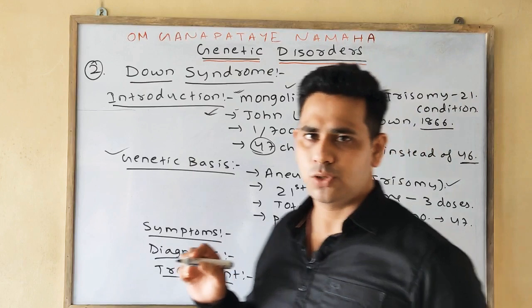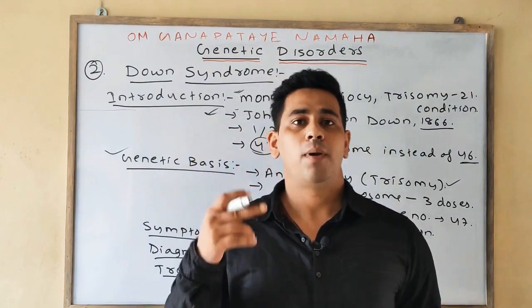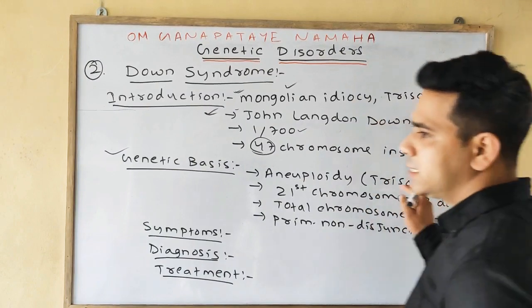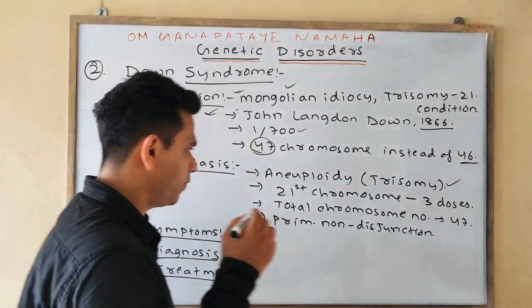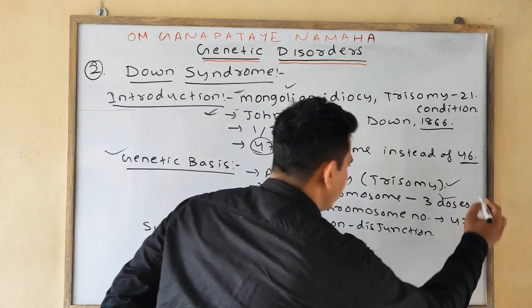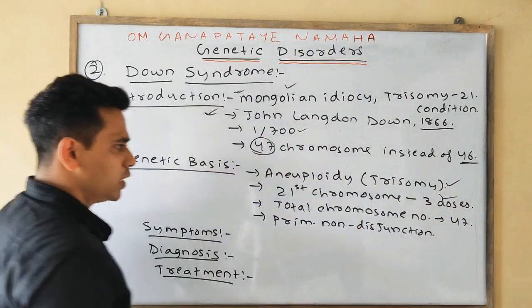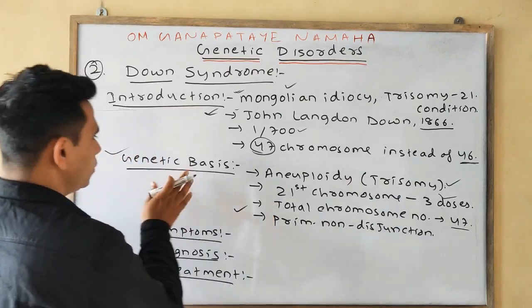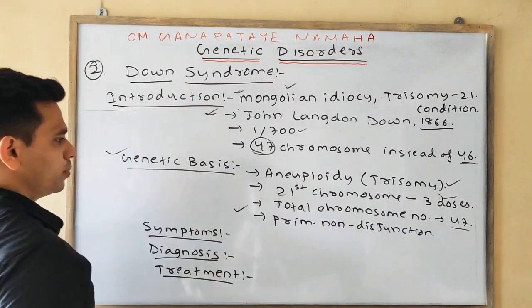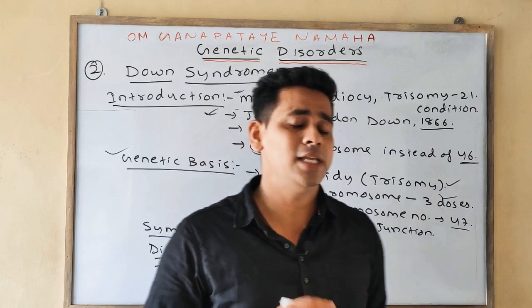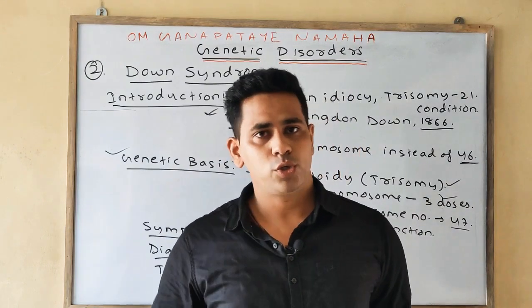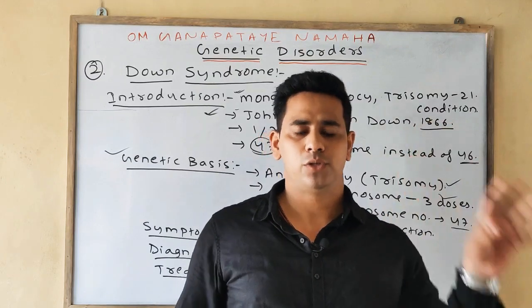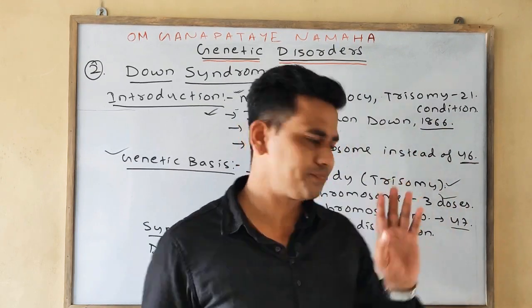Trisomy means 2n plus 1, that is known as your aneuploidy trisomy, and in the case of the 21st chromosome there are 3 doses of chromosomes present, by which the total number of chromosomes is 47. And the main reason for Down syndrome is primary non-disjunction of the chromosome during the maturation phase of gametogenesis, during meiosis 1 and meiosis 2.